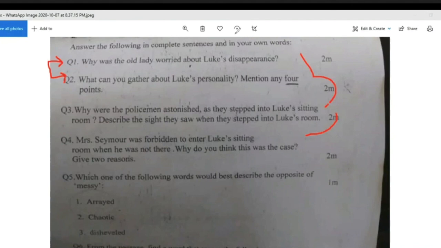And once you're done with it, you can just read all your answers again to make sure that the grammar is in place and that you've written all of the parts of the questions, like part 1 and part 2. And if part 2 is asking for 4, then you've actually written 4 points. Once you check all of that, you should be good to go and you can submit your comprehension. You've probably gotten everything correct. Yeah, that's how you solve a written comprehension.